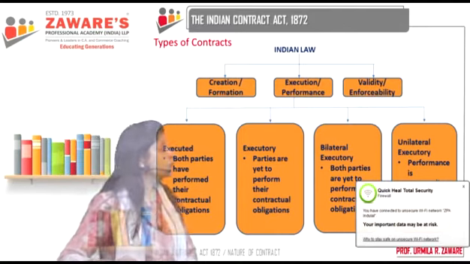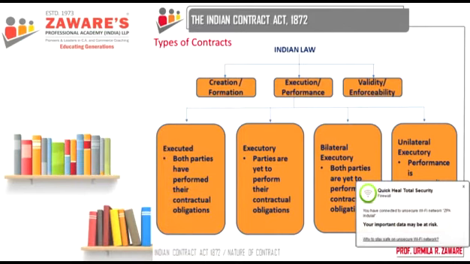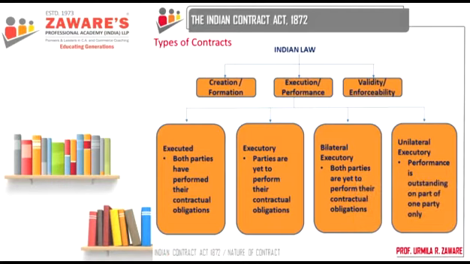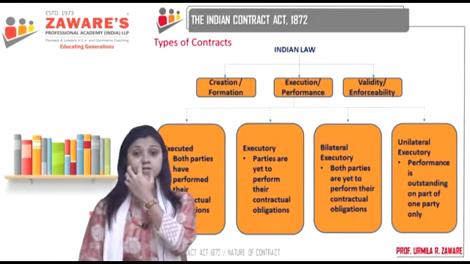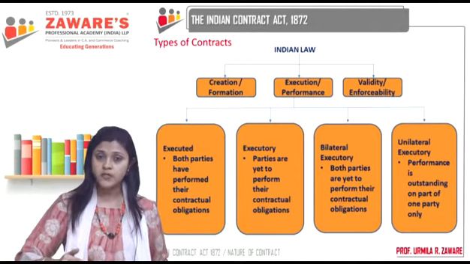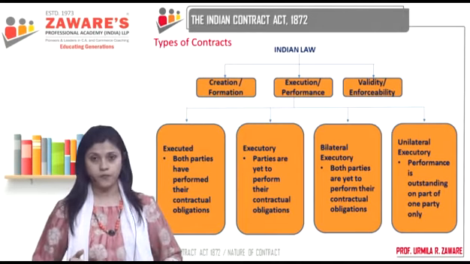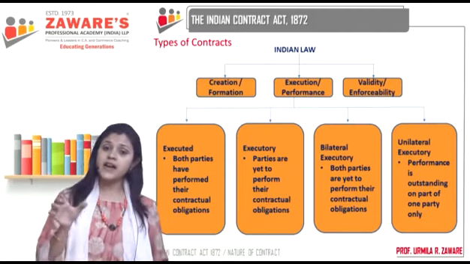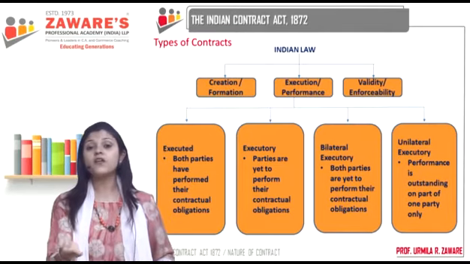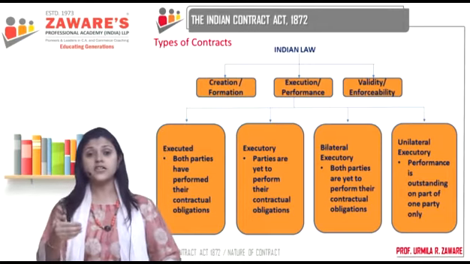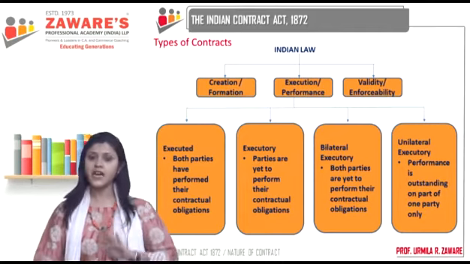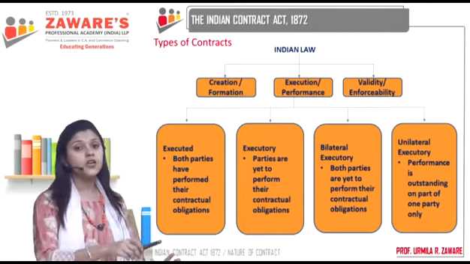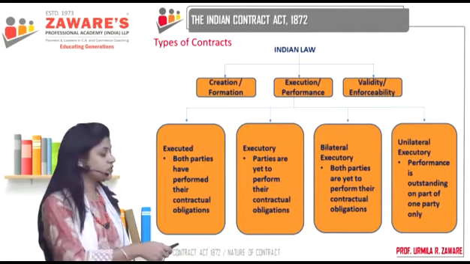And then you have unilateral executory. Unilateral executory means, uni means one, where performance is outstanding on the part of only one party. Means one party has performed his promise, other party has yet to perform. That means I already made the payment to you for the goods and you are going to give the delivery to me. That is, your performance is outstanding on your part. You are going to give me the delivery after a week, but I have performed my promise. Okay? So that is unilateral executory. So this is classification on the basis of execution or performance.